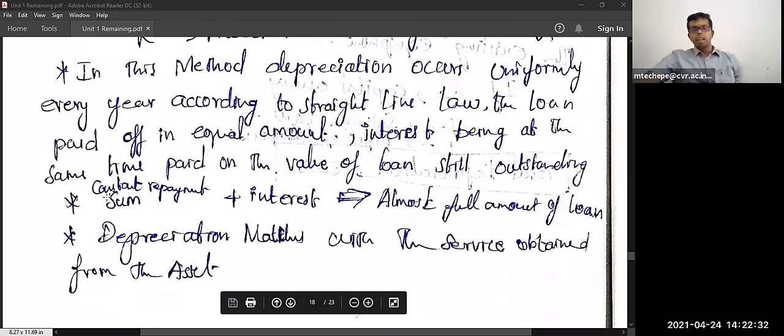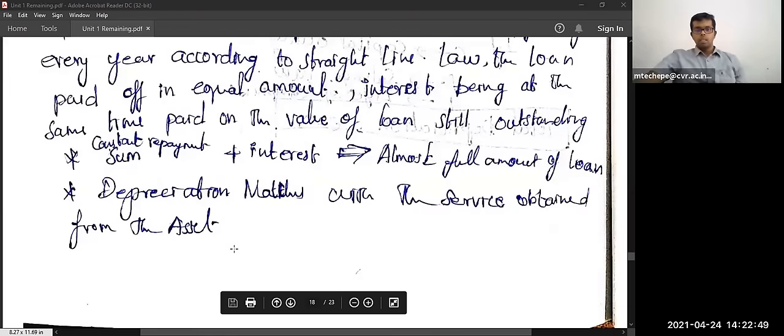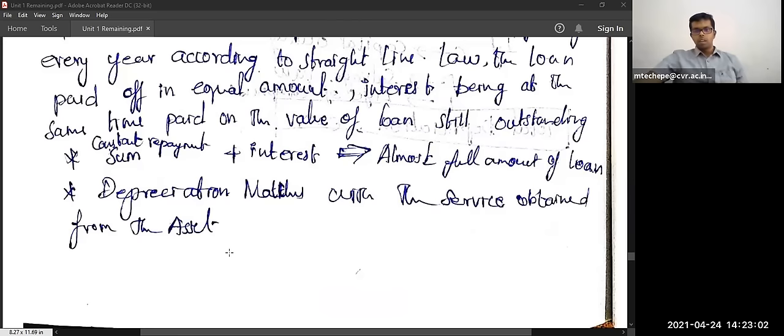So depreciation should match with the service obtained from the assets. The depreciation value should match the service obtained from the assets. So it should be fair. The depreciation amount should match with the service obtained from that asset. Simply, if you are not using any vehicle or any equipment, and you are still charging depreciation, that will be a loss for us.